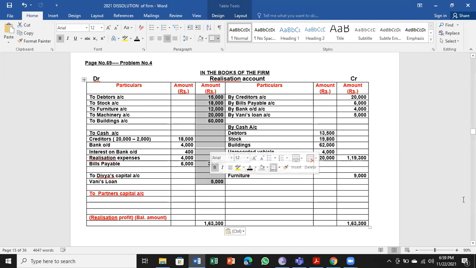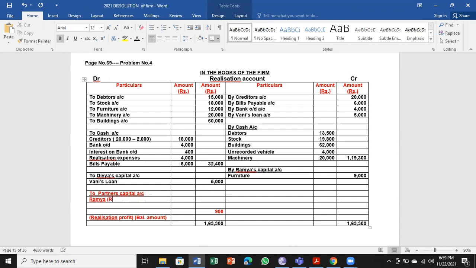The difference is 900. Rupees 900 we will divide among the partners in the ratio.